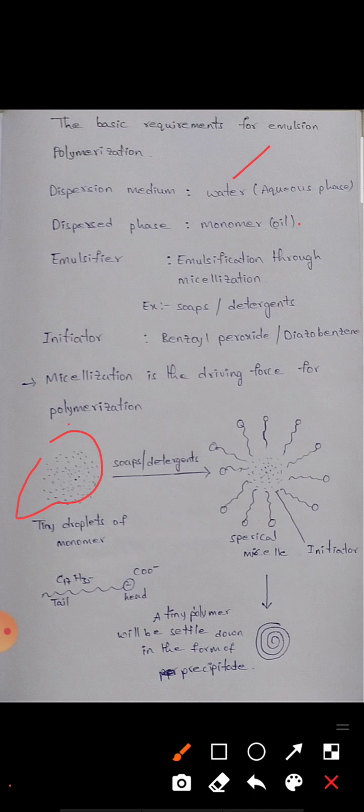This is the initiator, and finally a tiny polymer settles down in the form of precipitate. The micelle is C17H35COO minus. The tail is hydrophobic and the head is hydrophilic.